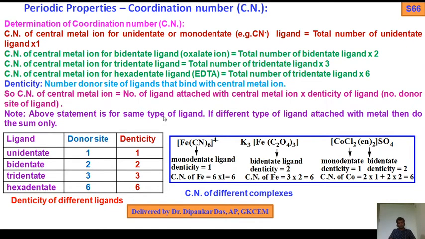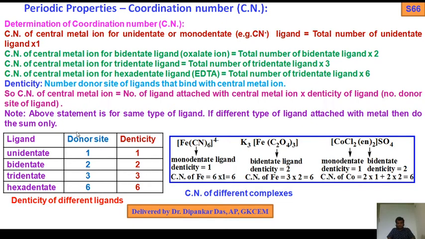Look: ligand unidentate, bidentate, tridentate, hexadentate; donor sites 1, 2, 3, 6; denticity 1, 2, 3, 6. Why? Because it has donor sites 1, 2, 3 and 6. So that's why it is called denticity 6.